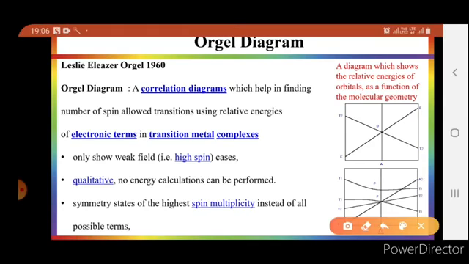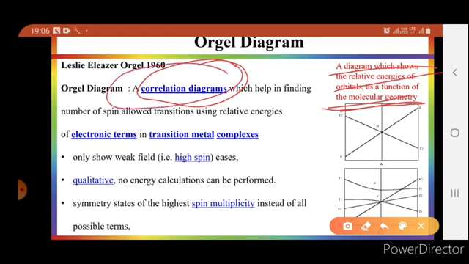A correlation diagram is a diagram which describes the relation between the relative energy of orbitals as a function of geometry, molecular geometry, or orbital symmetry. It is the relation between energy and molecular symmetry.